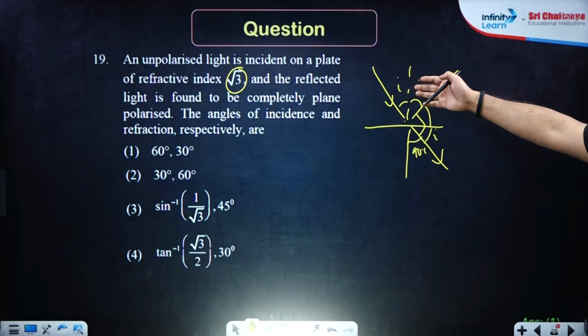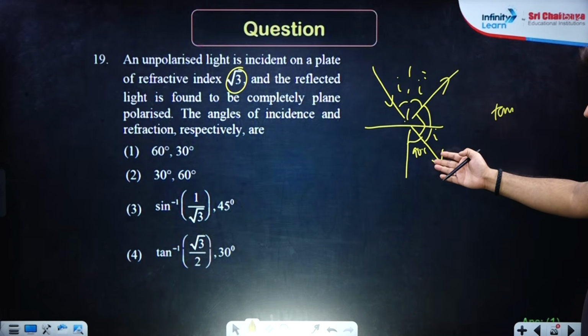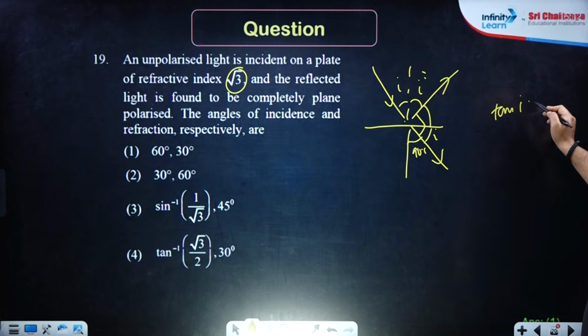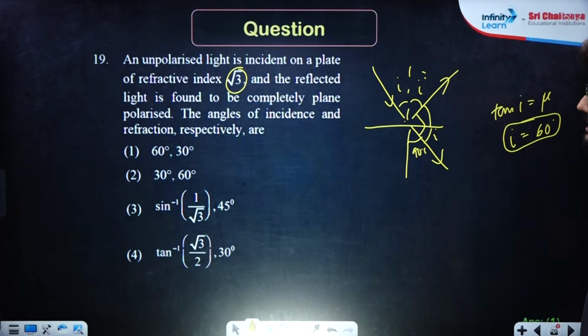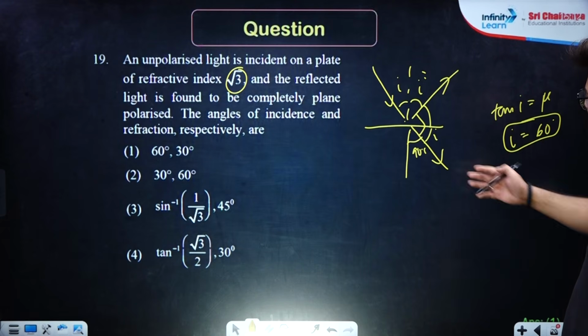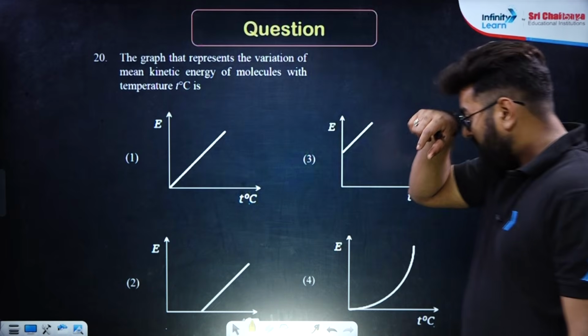Using Snell's law, sin I into 1 will be equal to nu into sine of 90 minus I. That means tan I will be equal to nu. So nu is √3, that means I turns out to be 60. They are asking angle of incidence and refraction. So 90 minus I will be 30. Option number 1 is the right answer over here.